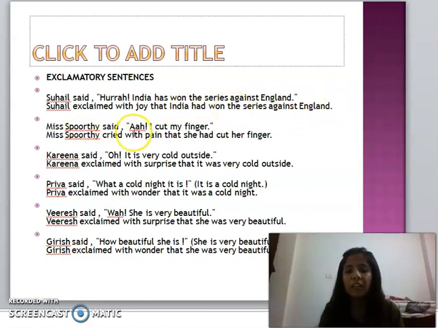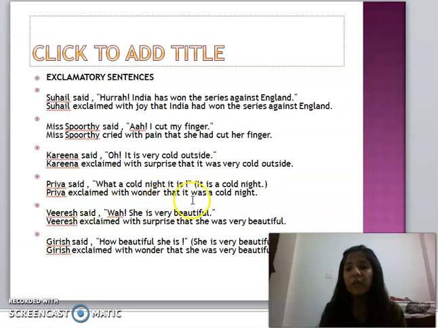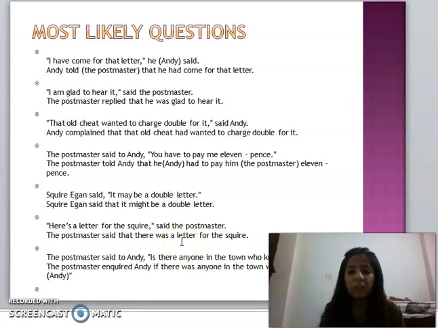Full stop. Then again we can see, Mrs. Pooty said, "I cut my finger." Mrs. Pooty cried with pain that she had cut her finger. Simple past to past perfect. So this way you can see, Priya said, "What a cold night it is." Surprise, you can say. So Priya exclaimed with surprise or wonder that it was a cold night. What a cold night? It was a cold night, because it is expressing wonder, right? So you have already given what, it has already changed into wonder. So you don't need to write what. Keep this in mind.